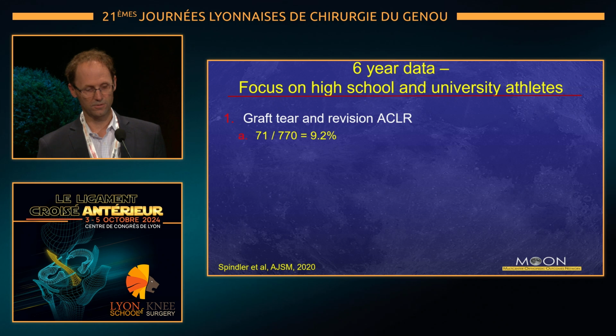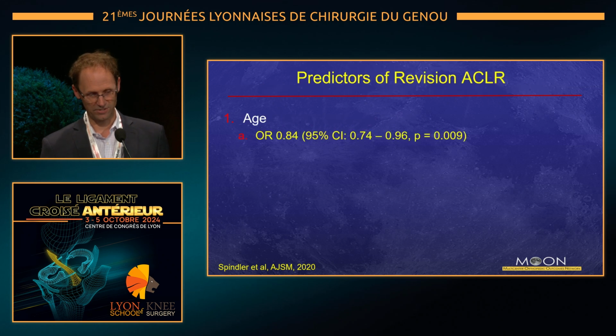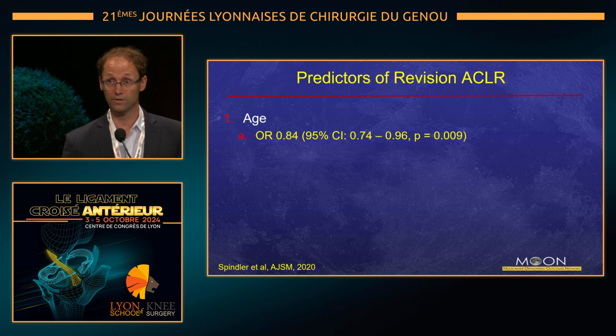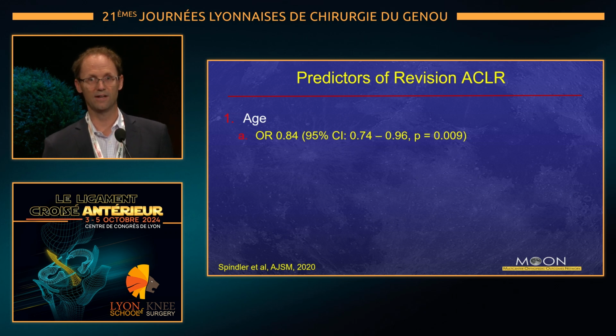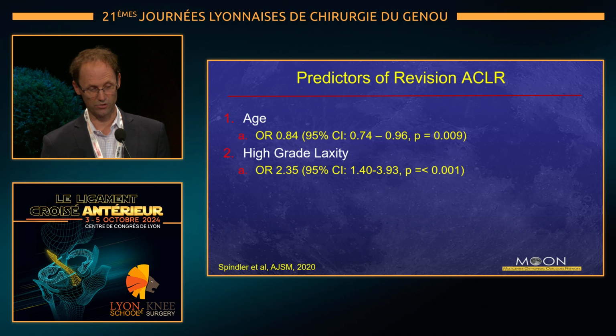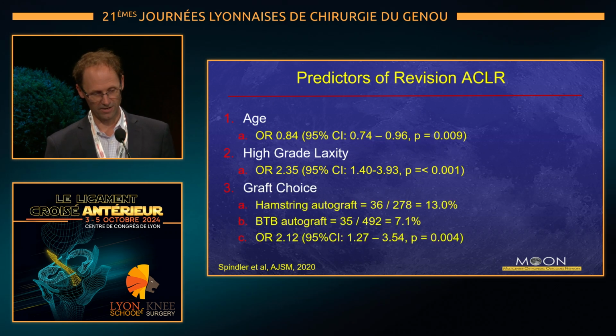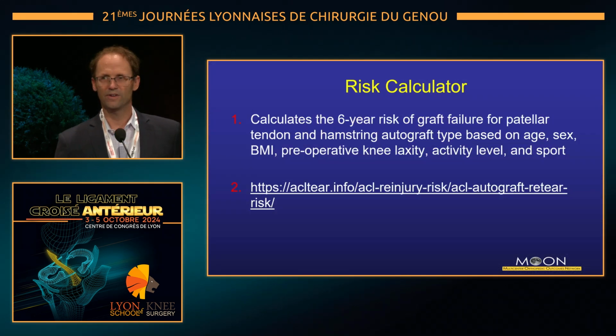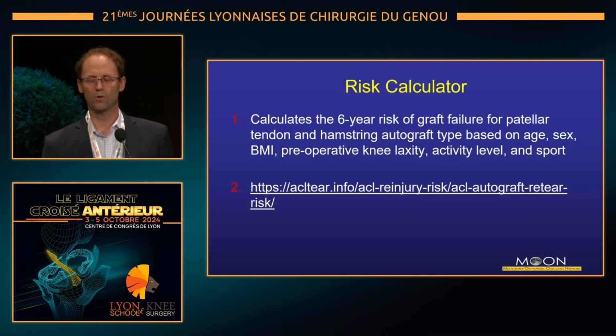If we look at these groups, the overall failure risk was 9%. We see age was a significant predictor. Even in this younger cohort, those under 17 were substantially more likely to fail than those between 17 and 22. Again, the high-grade laxity really jumps out here as a big predictor of failure. And then graft choice does become significant here, where we can see a substantially higher failure risk of hamstring autograft in this population. We developed a risk calculator to really try to quantify risk and give each individual patient an estimate of their risk with each graft type.